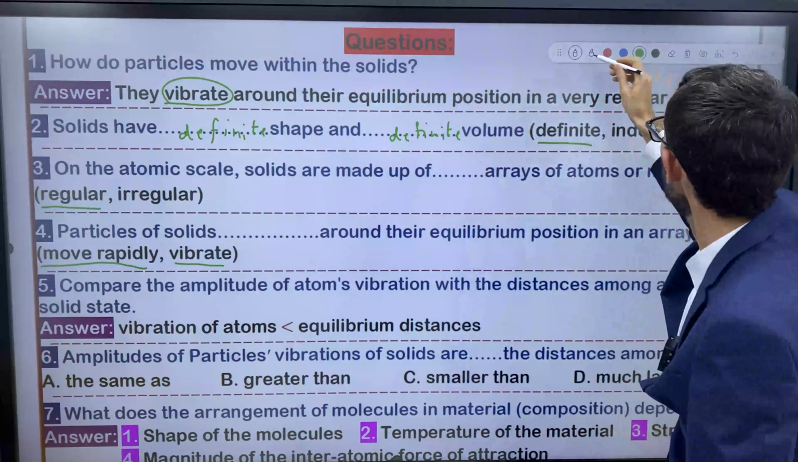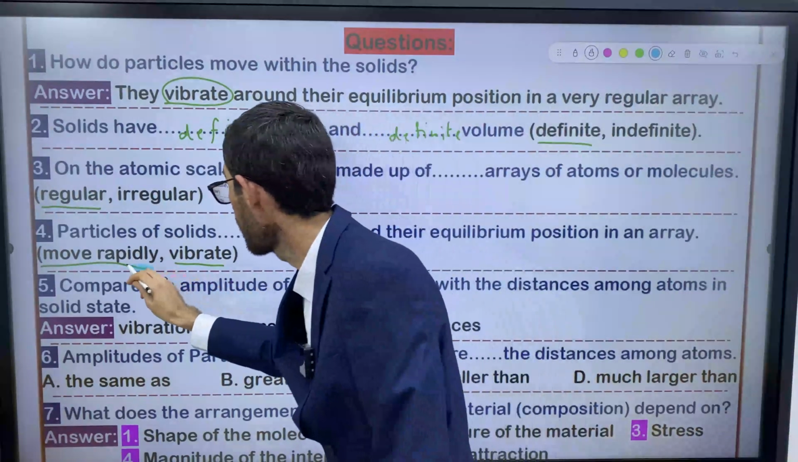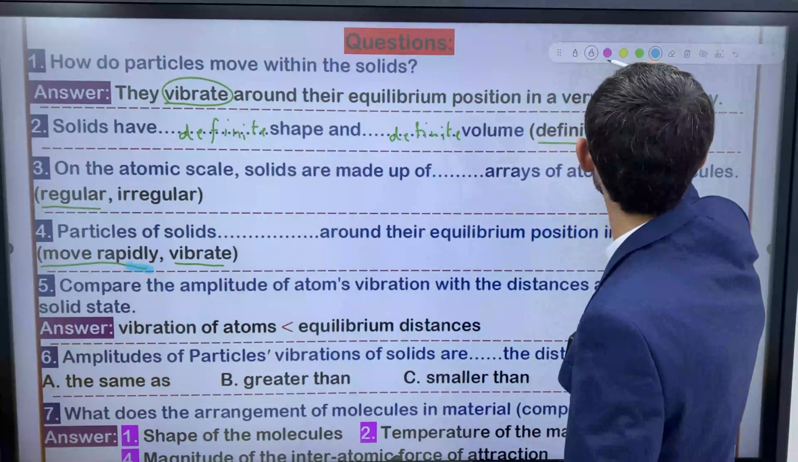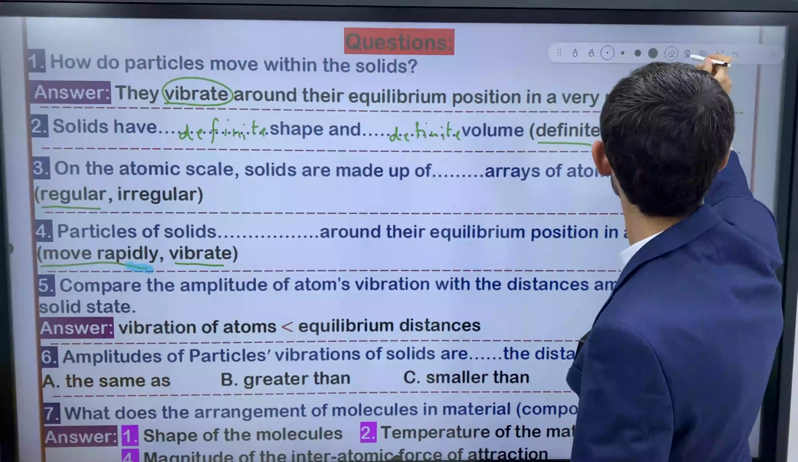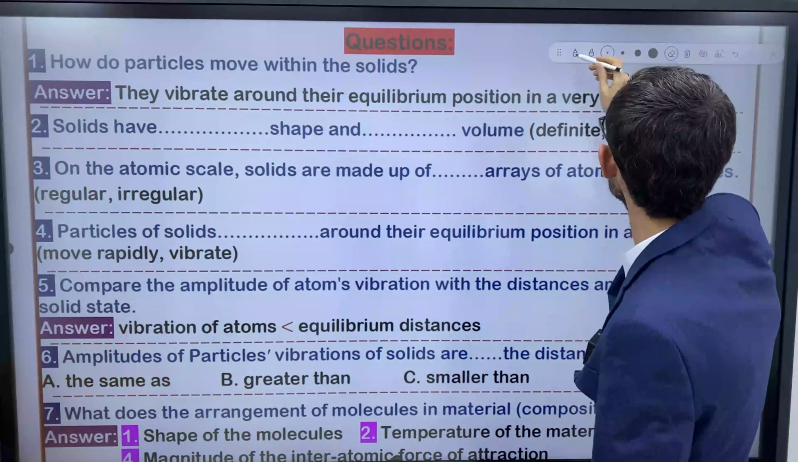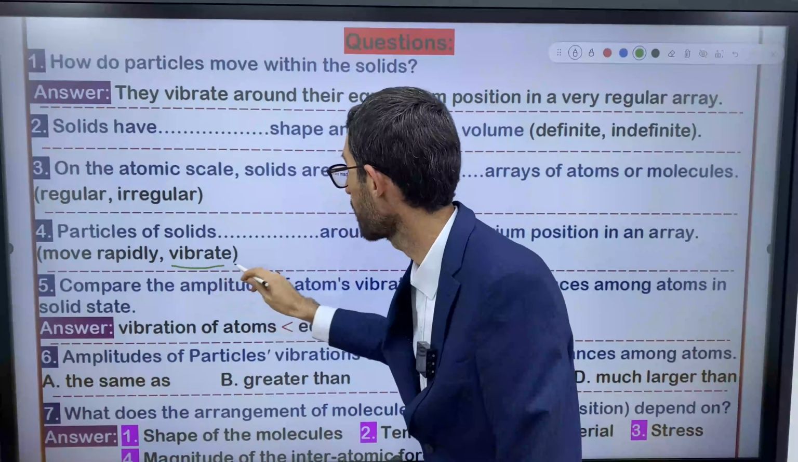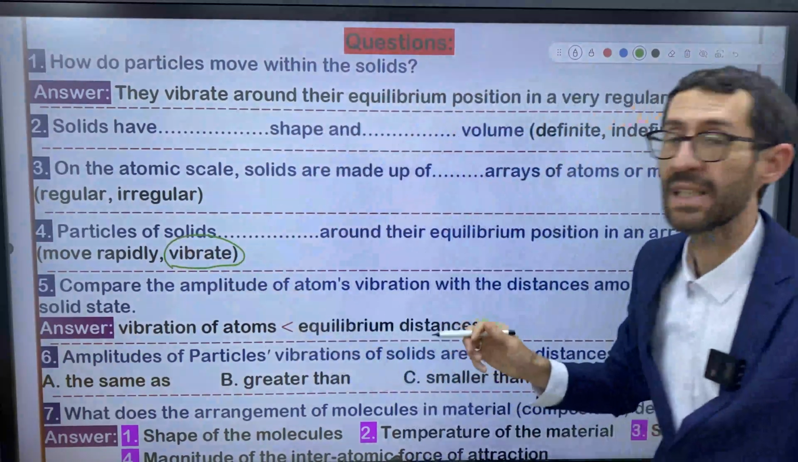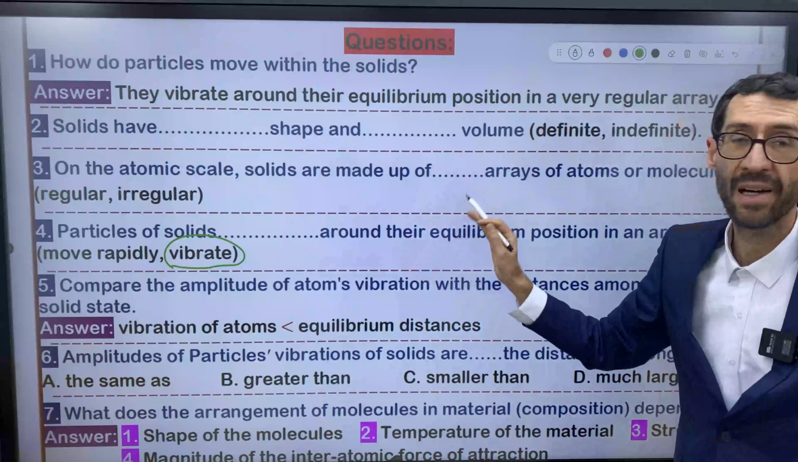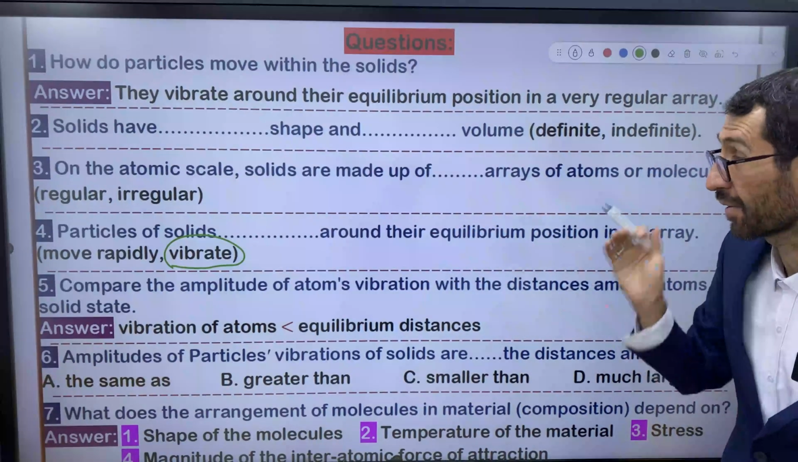Let me erase this one. Let me erase the answer. So what's the answer? What's the best answer? I can say vibration is the best answer. Particles of solids vibrate around their equilibrium position in an array.